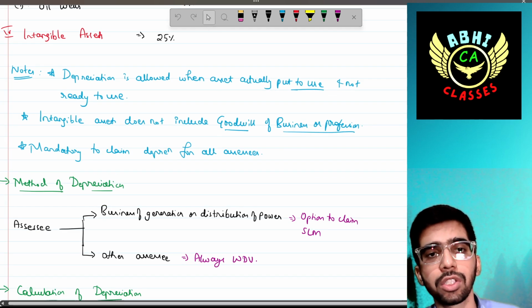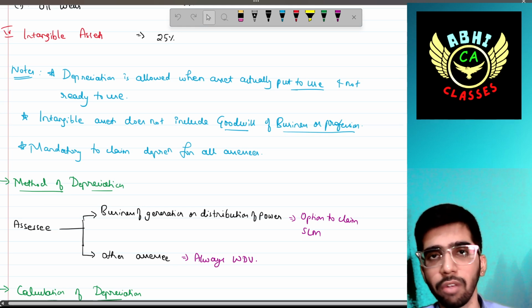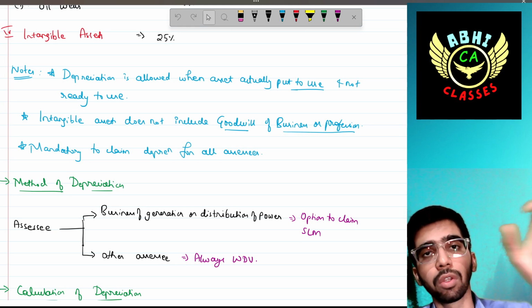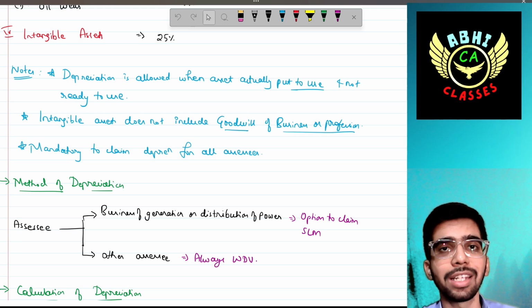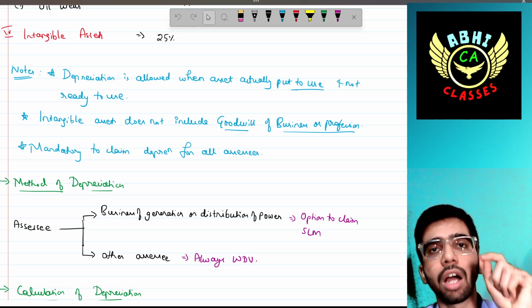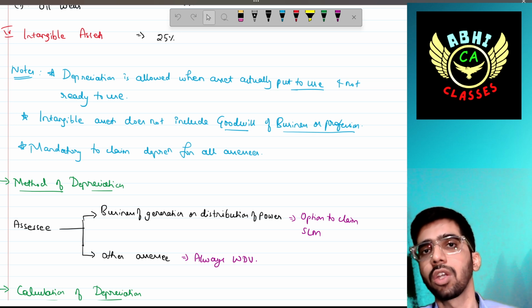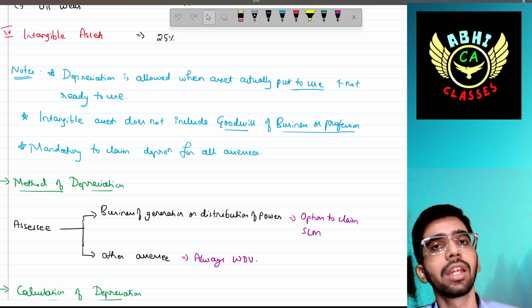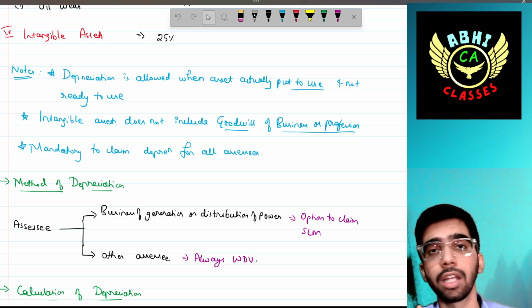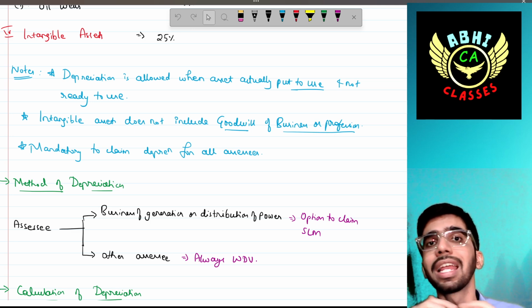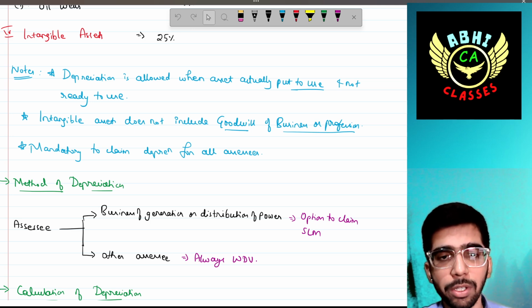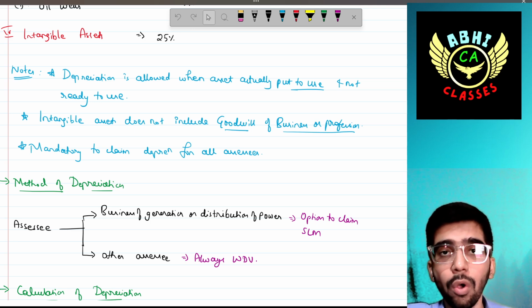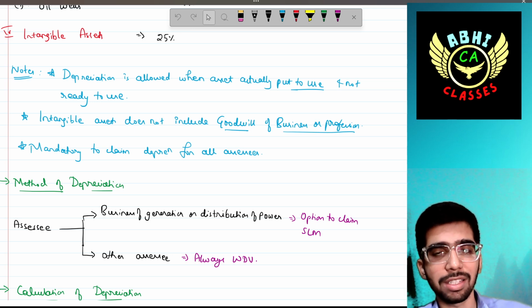Intangible asset does not include goodwill of the business or profession. Even though goodwill forms a part of intangible assets as per the books of accounts and accounting standards, as far as the income tax authority is concerned, depreciation or amortization cannot be claimed in respect of goodwill. Then, it is mandatory to claim depreciation for all assets. No assessee can skip the depreciation amount. It is mandatory for all assets to claim the depreciation.